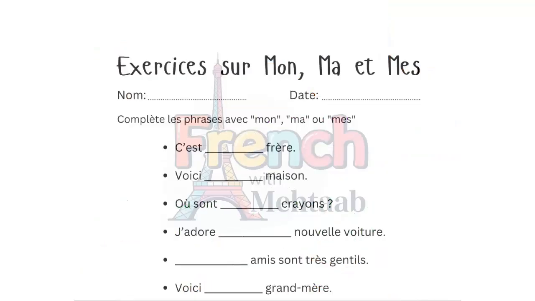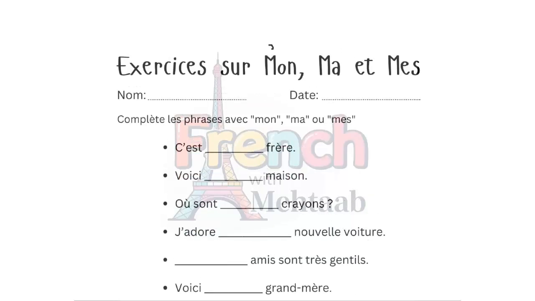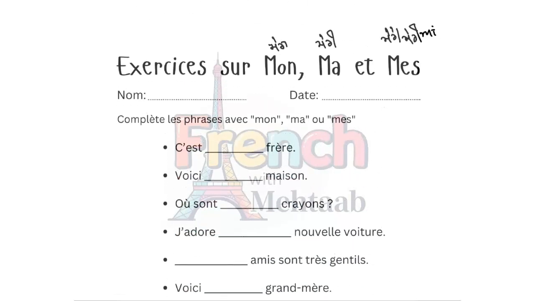Okay, this is a little test, a little exercise for the utilization of mon, ma, mes. Now in Punjabi, what is mon? Mon is mera. What is ma? Ma means meri. Mes means mere or meriyan. Okay. So these are some sentences in which we will use only mon, ma, mes in the blanks.